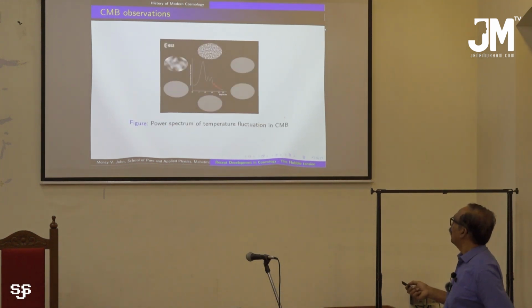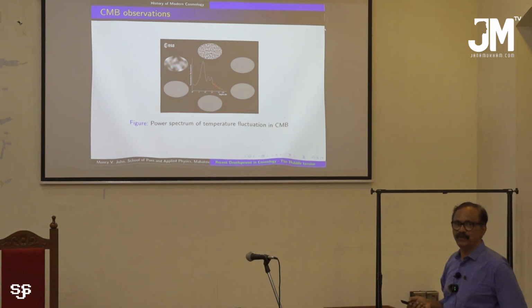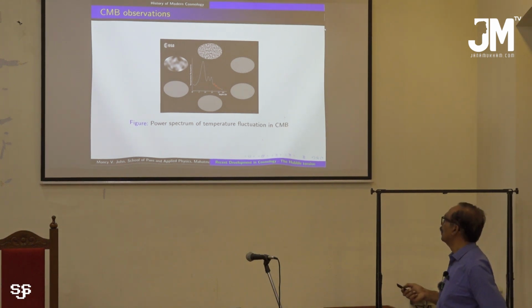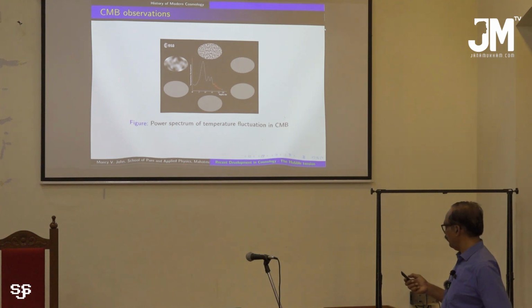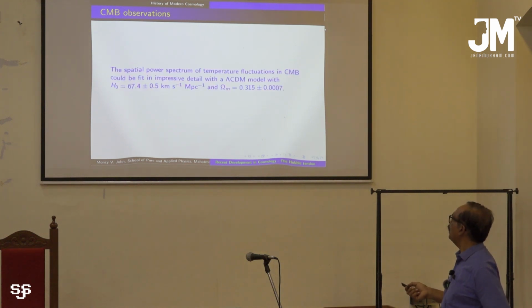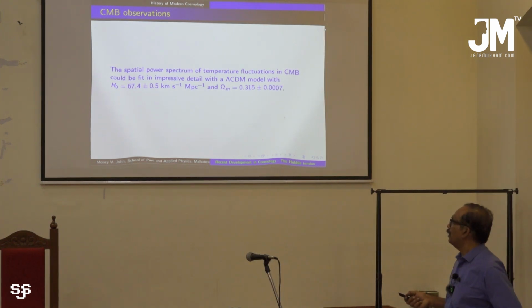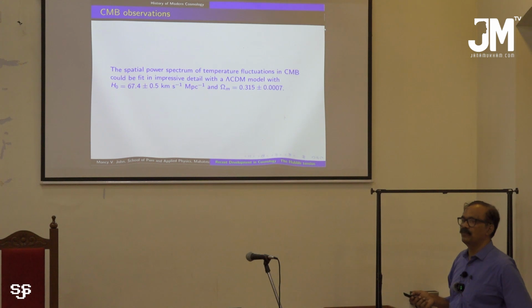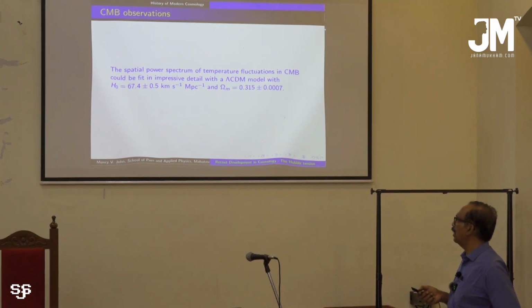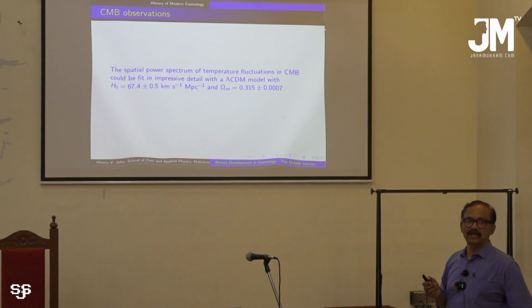This power spectrum of the temperature fluctuations is a very important set of data we obtained from the CMB, and the power spectrum can be used to estimate the value of H naught. The value of H naught we obtained from this Planck data is a model dependent calculation.